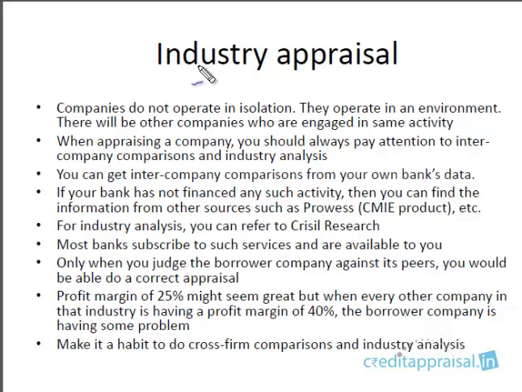So the other appraisal, the third appraisal, is the industry appraisal. So you should understand that companies don't operate in isolation. Companies are operating in an environment, right? There will be other companies who are engaged in the same line of activity. Say, for example, you are a rice mill.